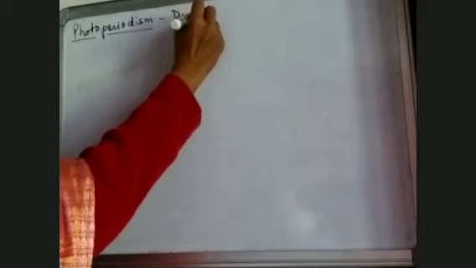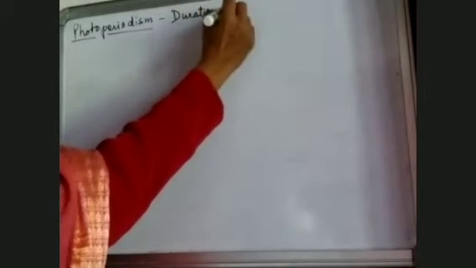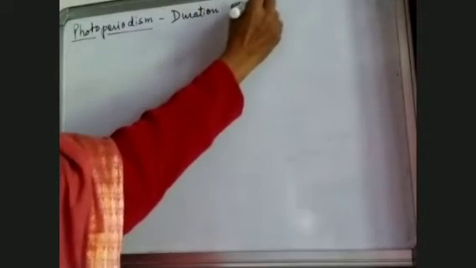If we see the literal meaning, photo means light, periodism means duration. So duration of light. Photoperiodism means duration of light. So what duration of light are we talking about? We are talking about the duration of light for which the plant is exposed.